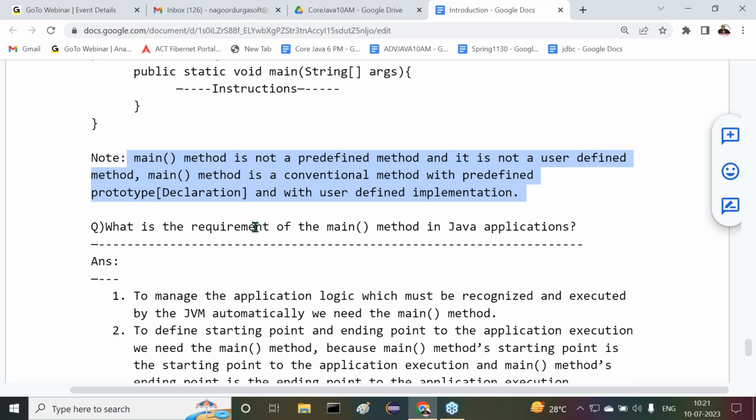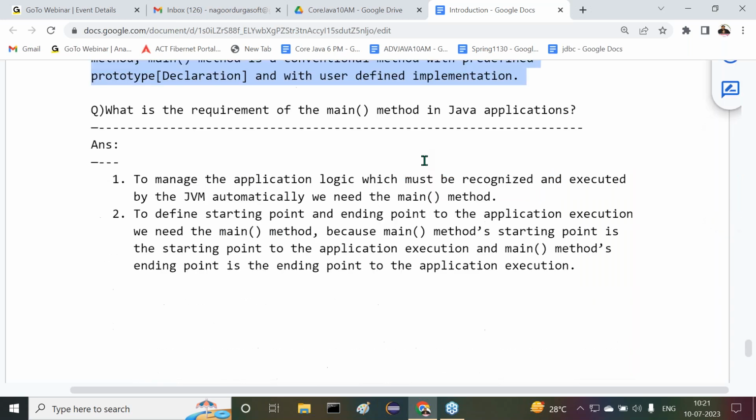Next one is, what is the requirement of the main method in Java applications? Understand the points now. In Java applications, we need a method where we have to provide some application logic which must be recognized and executed by JVM automatically.